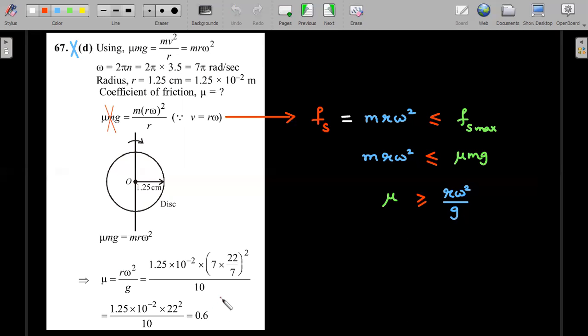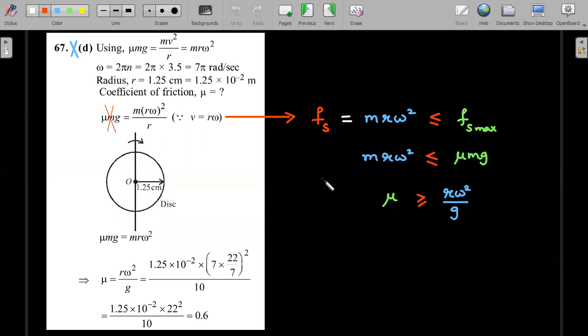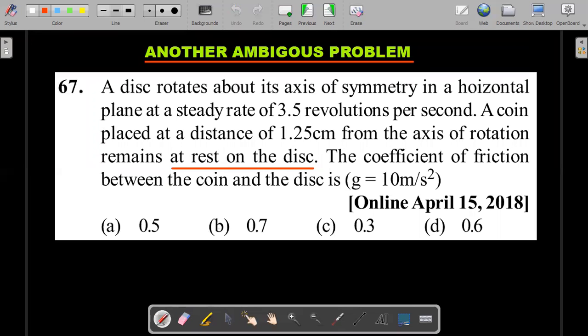So mu greater than or equal to 0.6 ensures rest. 0.6 is not the only answer, even 0.7 could be the answer. But as a student, forgiving the examiner for this goof up, I would rather mark 0.6, thinking that he's asking about the maximum value, or rather the minimum value of coefficient of friction. That's why the option given is D, even though B is also a correct answer. So this is the problem with this ambiguity and how to answer the question in your favor in the exam.